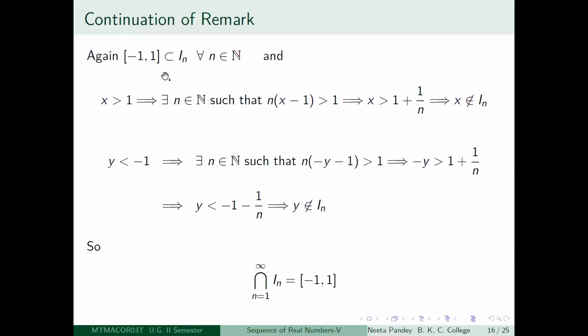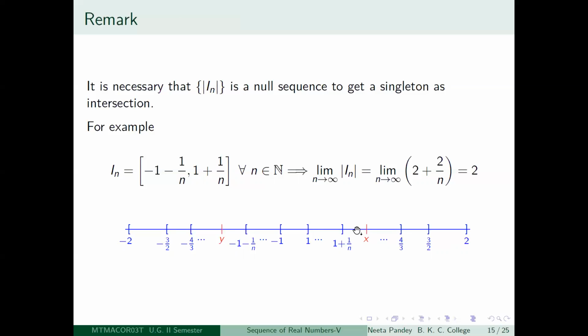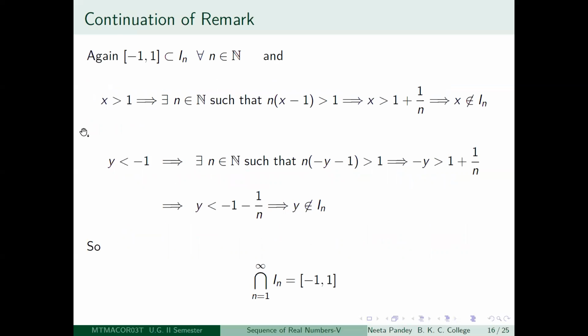And what I have done is that I have just carefully shown that if you take any x greater than 1, in the picture, see, if x is greater than 1, then it will not be in one of the In's. If y is less than -1, then there will be an In so that y will not be in In, so that the intersection is exactly equal to -1 to 1. So let us see this, and we will stop here, even though I had said that we will talk about Cauchy sequences also, but let us just make it a different short lecture. Otherwise, it is becoming slightly heavy duty. So maybe we will stop here.